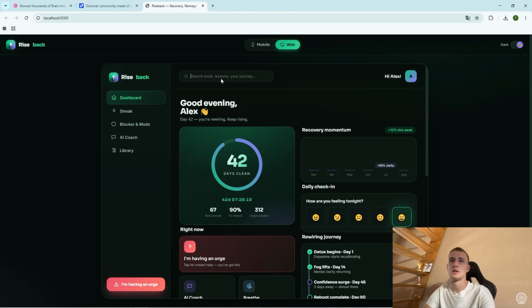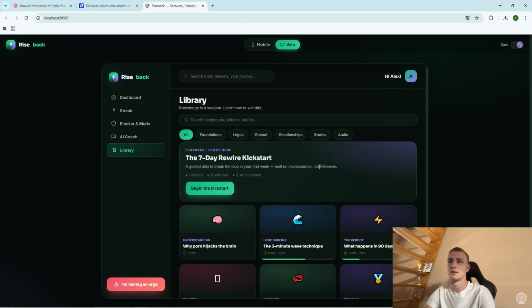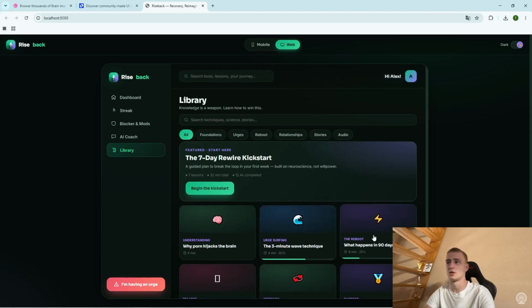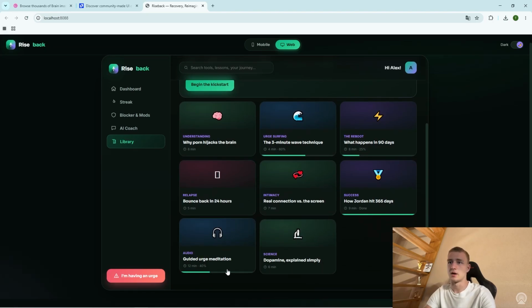And this would be the library, I guess. It is in the web, as we can see. Okay, this looks good, though obviously we want to have actual thumbnails in here, not just emojis, but we'll take care of that once we are working on the functionality of this. Foundation urges, reboot, relationship stories, and we've got a search bar.